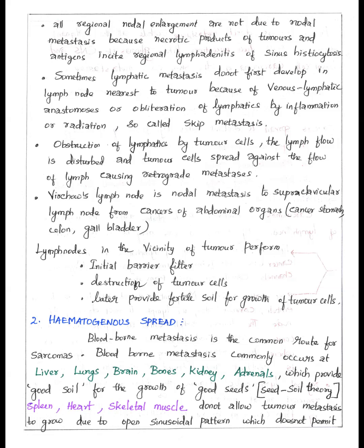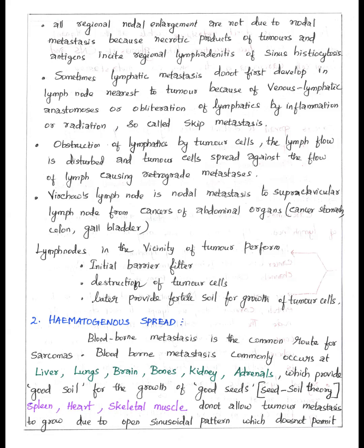If the flow of lymph is obstructed by tumor cells, the spread of tumor cells occurs in opposite side of the flow of lymph. This is called retrograde metastasis. Retrograde means backward or reverse. Lymph nodal metastasis from cancers of abdominal organs like stomach, colon, gallbladder to supraclavicular lymph node is called Virchow's lymph node. Lymph nodes near the tumor first give a supportive barrier against the tumor cell. Then it destroys the tumor cell. Sometimes, it gives nourishment for tumor cells to grow.